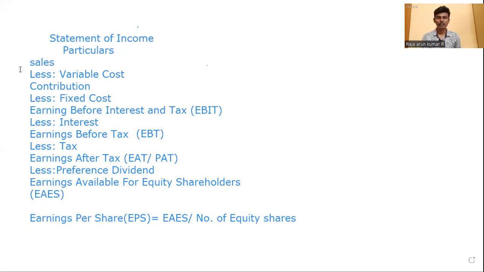In this statement of income, we start with sales minus variable cost, which gives contribution. From contribution, we less the fixed cost, which gives earnings before interest and taxes, EBIT. From EBIT, we less the interest and get earnings before taxes, EBT. We less the tax and get earnings after tax, or profit after tax. We then less the preference dividend and get the earnings available for equity shareholders, EAES.